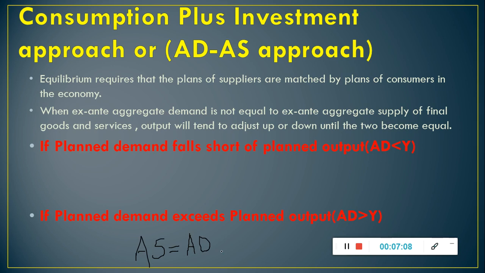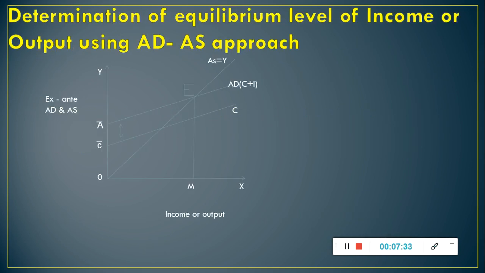But it happens in the economy. Sometimes aggregate demand becomes greater than aggregate supply, and sometimes aggregate demand becomes less than aggregate supply. So always remember that output will tend to adjust up or down until the aggregate demand becomes equal to the aggregate supply. This is the diagrammatic presentation of equilibrium level of income or output using ADAS approach.